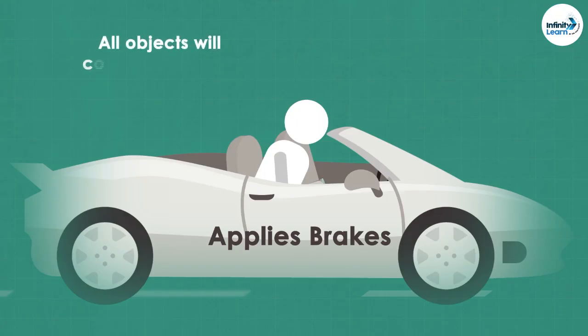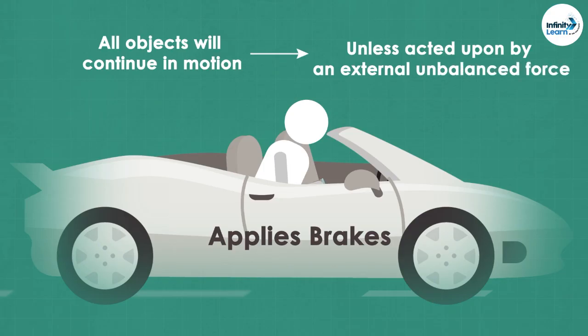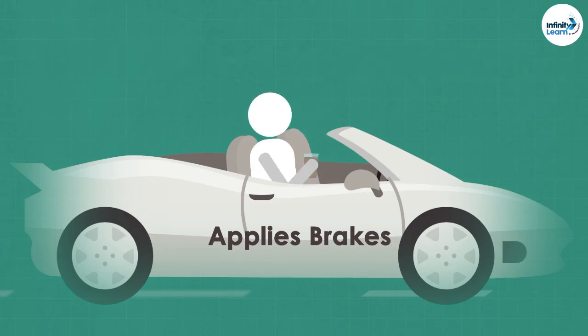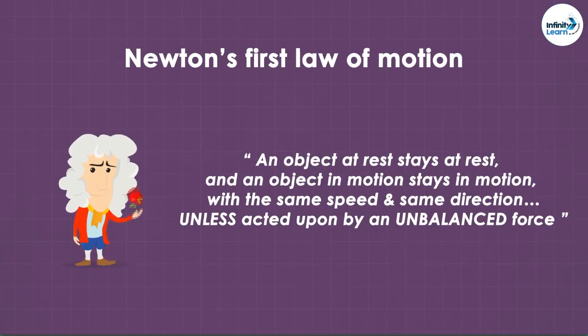All objects will continue to be in a state of motion unless acted upon by an external force. If you're wearing a seatbelt like a good citizen, you will not be thrown forward because the force of the seatbelt is pulling you back and brings you to a state of rest. But the coffee will still spill forward as it wants to remain in a state of motion. So that's Newton's first law for you.